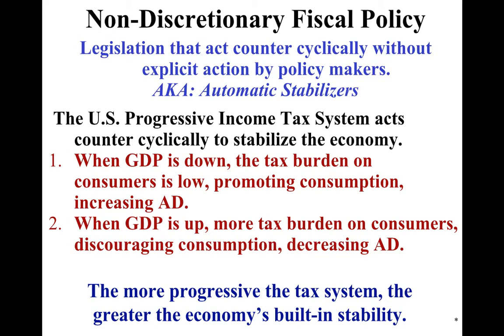Okay. Non-discretionary fiscal policy. So real quick, we'll go through this. This is not as important as the other stuff. Tax multiplier, marginal propensity to consume, spending multiplier. Not as important. Okay. These automatic stabilizers: GDP's down, tax burden on consumers is low, promoting consumption, increasing AD. So these are things like welfare and stuff like that, right? When GDP is up, there's more tax burden on consumers, discouraging consumption, decreasing AD. So that's the point, right? Policymakers don't have to do anything. It's already in the law.